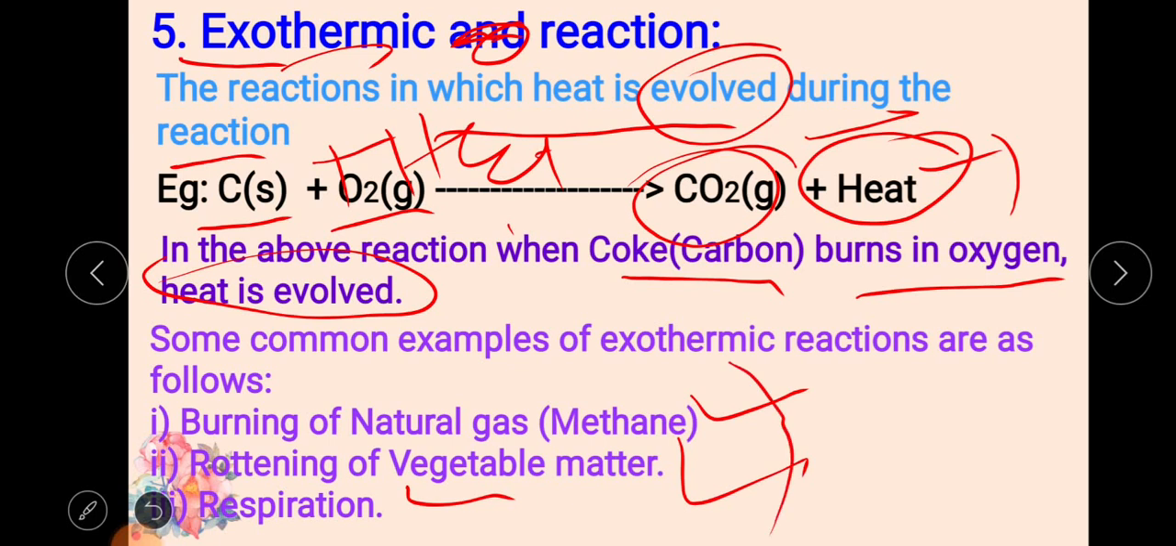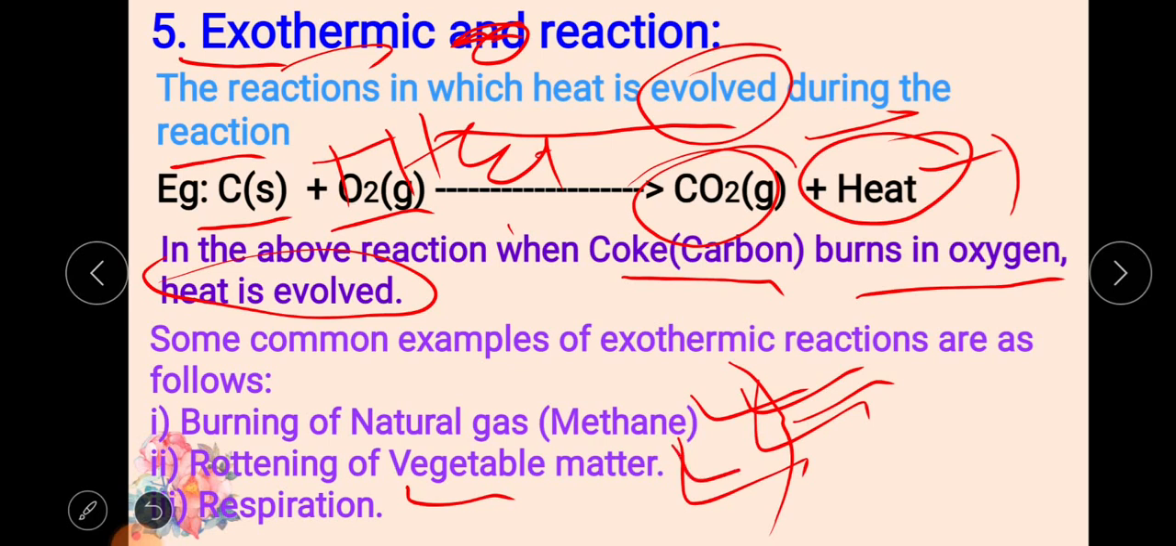You know how methane is obtained from gobar gas. From gobar gas we obtain natural gas, that is methane. See this methane, when we burn the methane, we get an exothermic reaction. Because of that, it can be used to run vehicles.